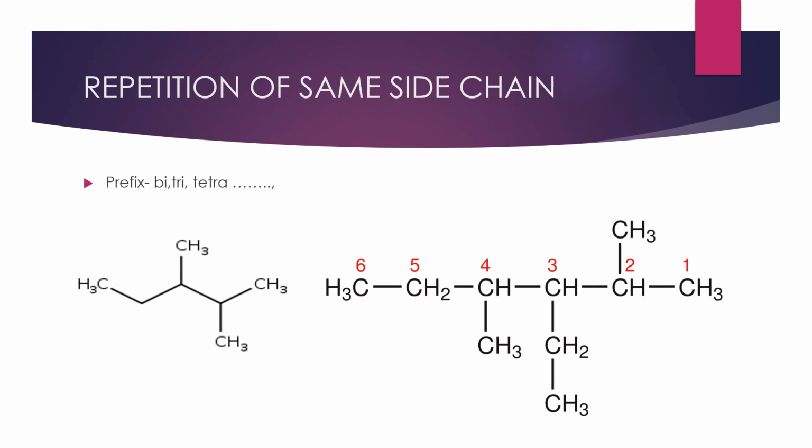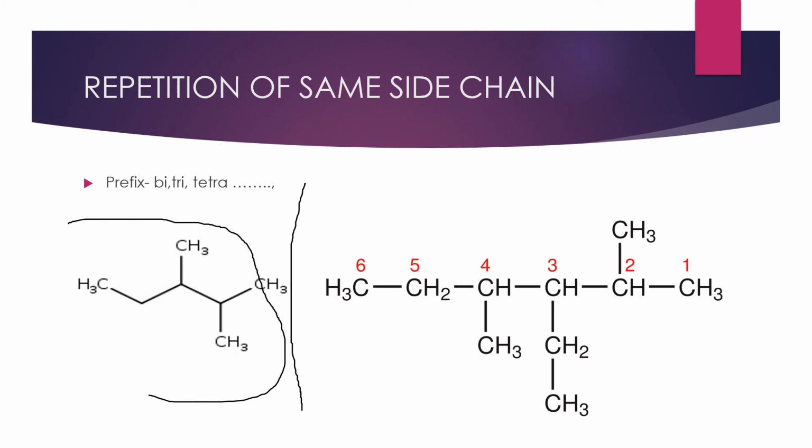Then if the same side chain is repeated, what do we have to do? We just write di, tri, tetra, like that. If 2 are there, di. If 3 are there, tri. If 4 are there, tetra, like that. So here we have the first compound.